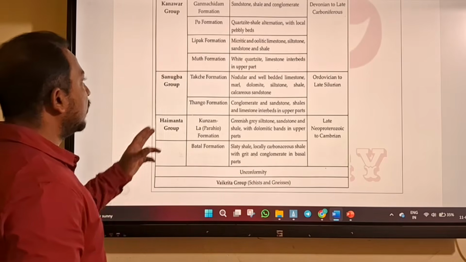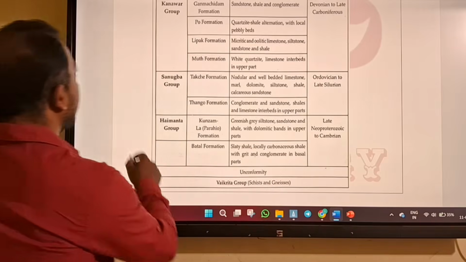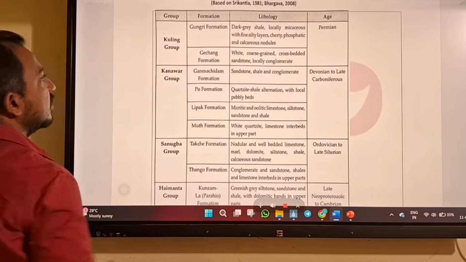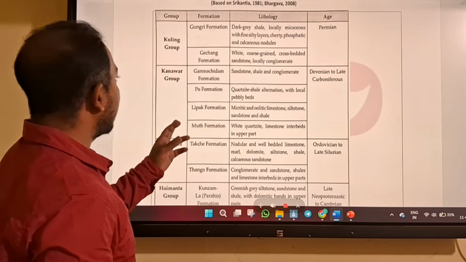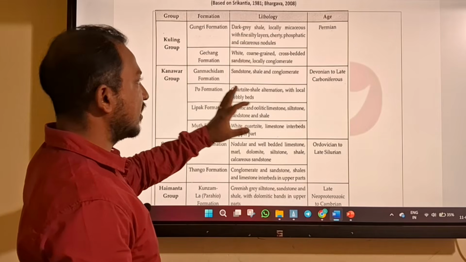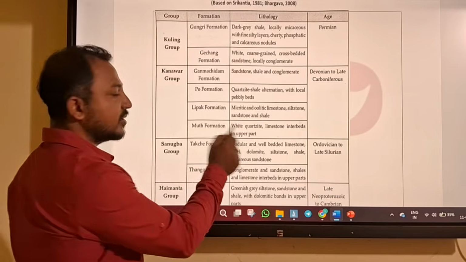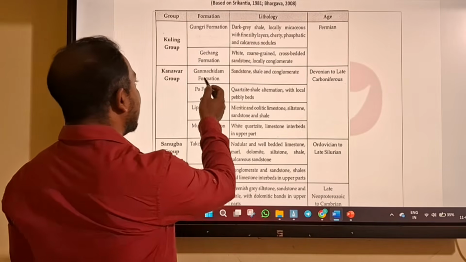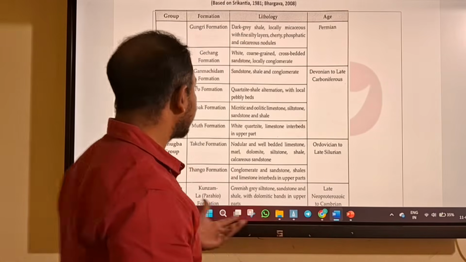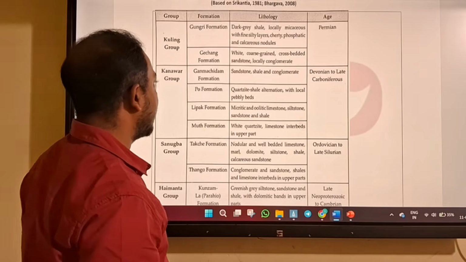Then Sanukba group, which has Thango and Thakche, which is Silurian to Ordovician. Then Konoro group. So you'll find these formations: Muth formation, Lipo formation, Po formation, Karmachidam formation. So it is Devonian to late Carboniferous. That means Muth formation belongs to Devonian. Then Lipak formation and Po formation, they belong to Carboniferous.